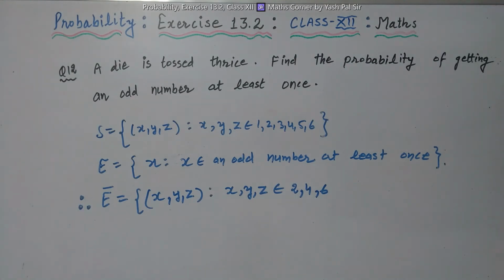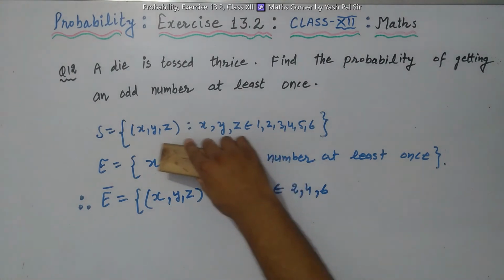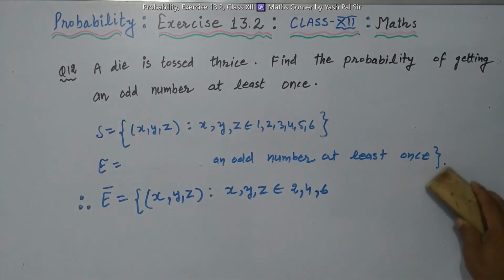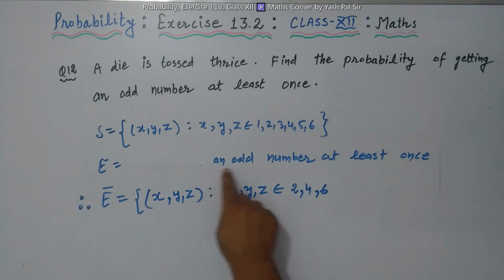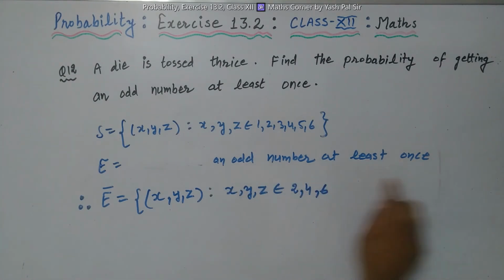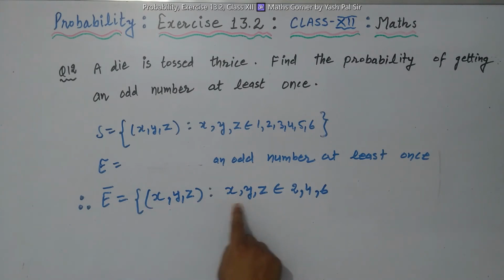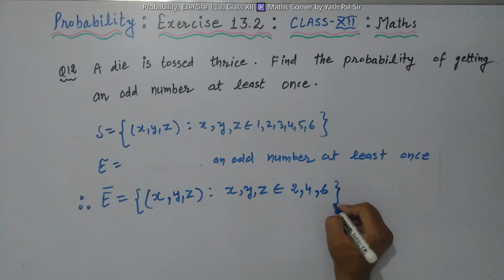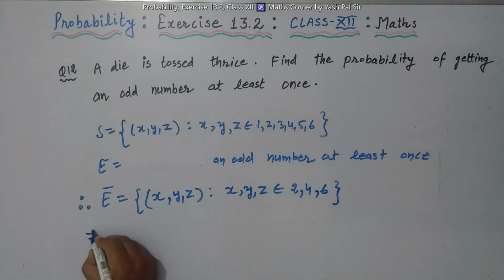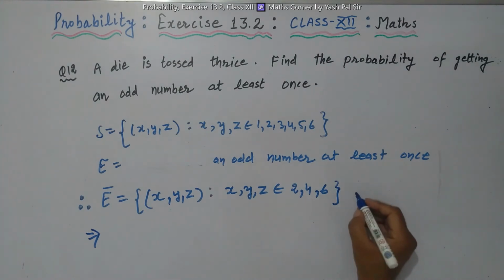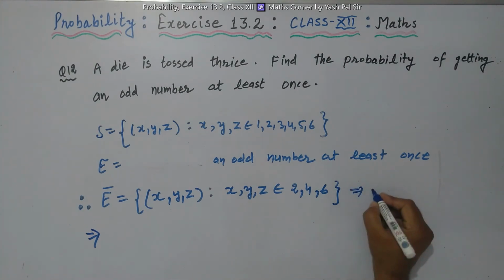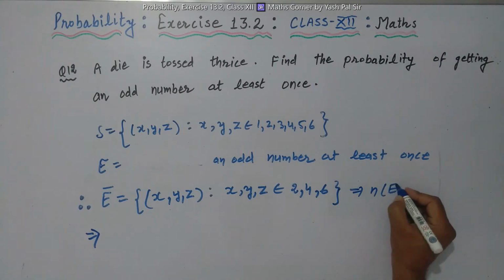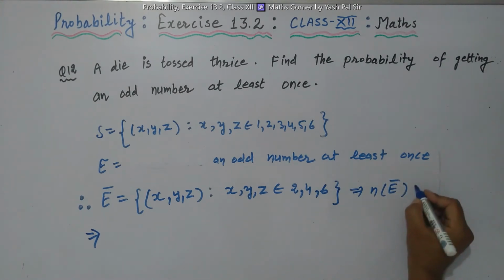So E is the event of an odd number at least once, and E bar is the event that the numbers on the die are all even. So how many elements are there in E bar?